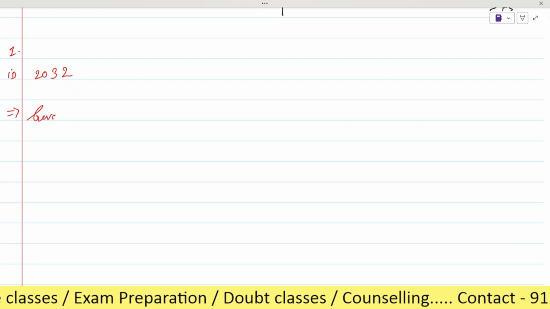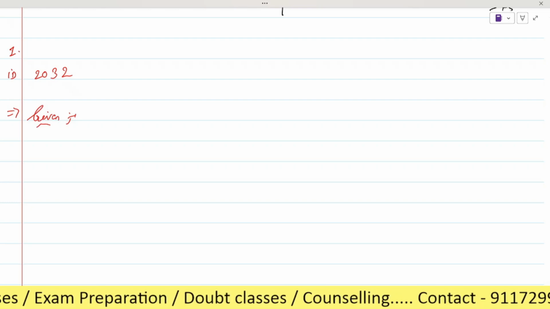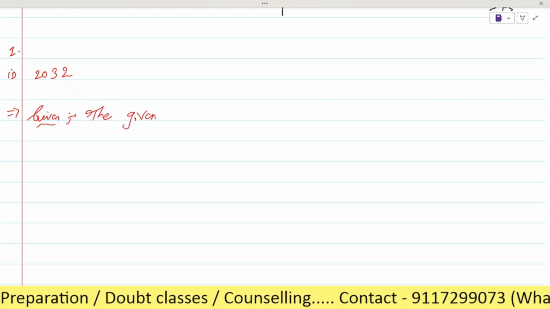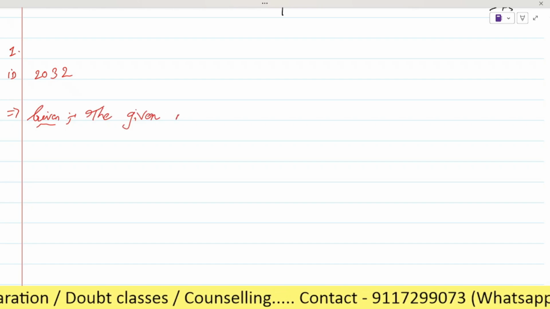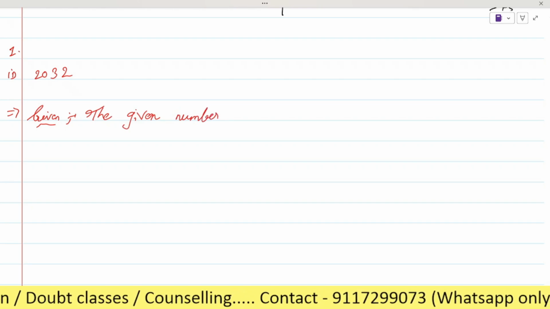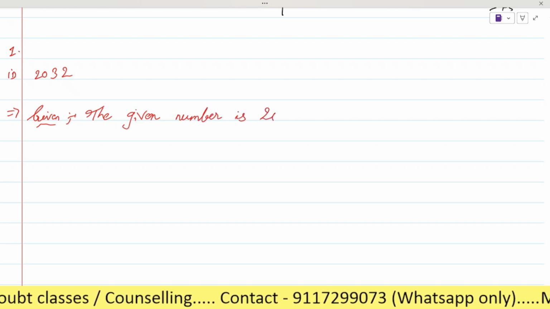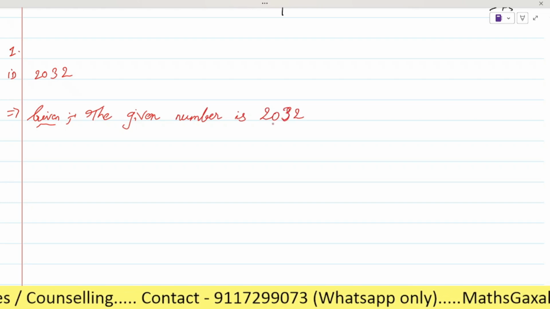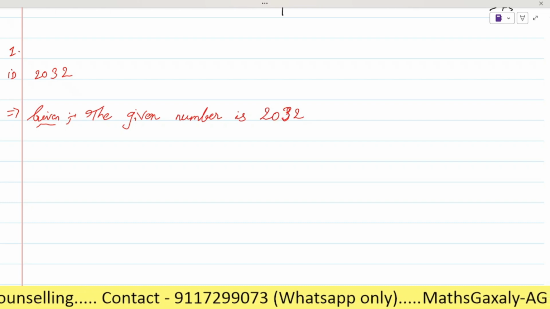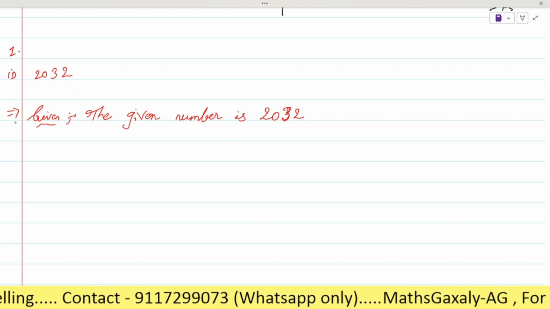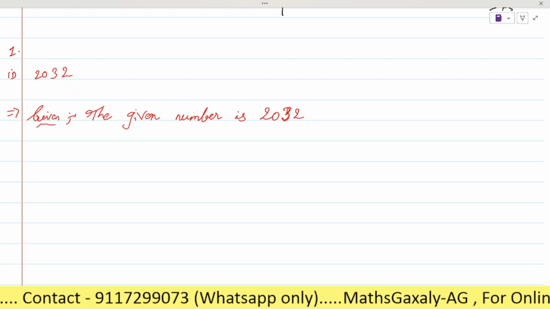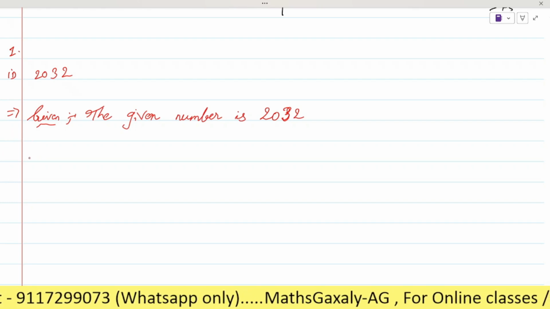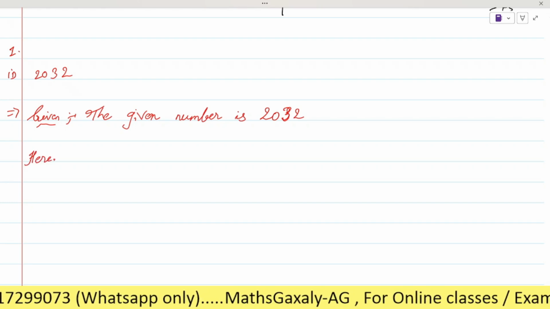First we have to write the given. So here the given number is 2032. First we will write the given number, right? The given number is 2032, okay, 2032, right? Now what we have to do, we will write what we have to find or what we have to check. So here we have to find the perfect square.